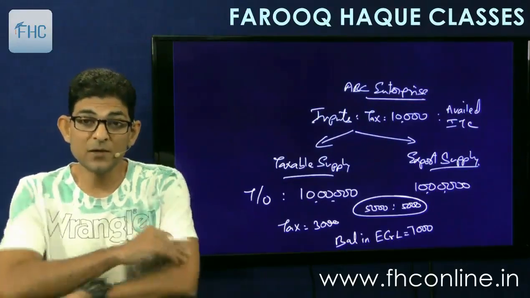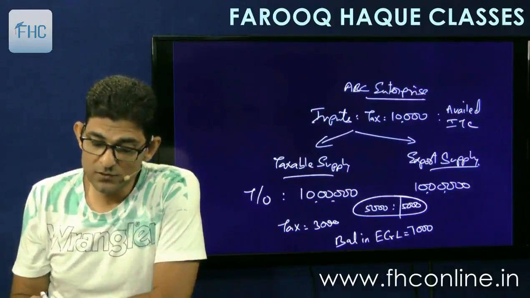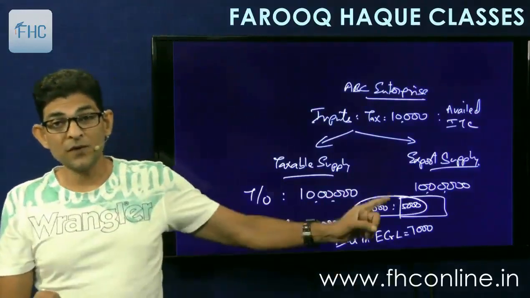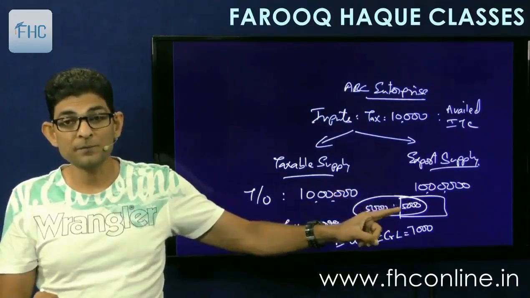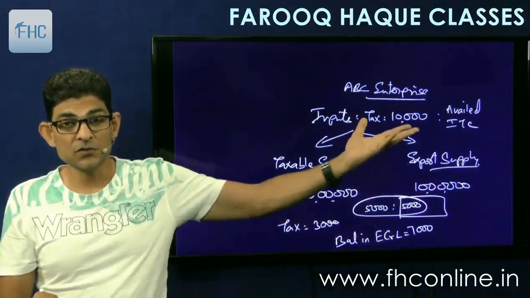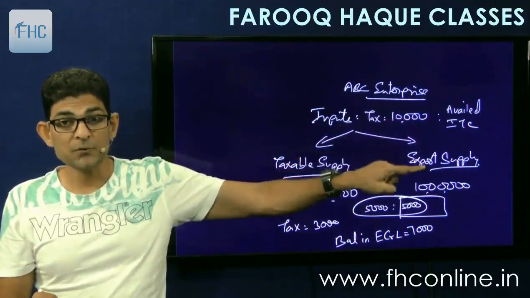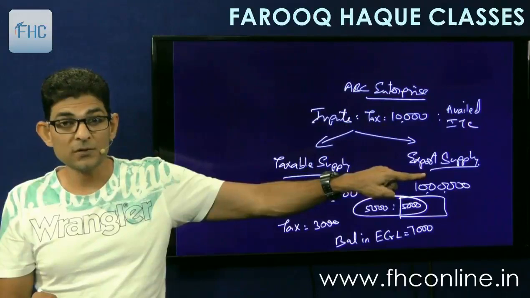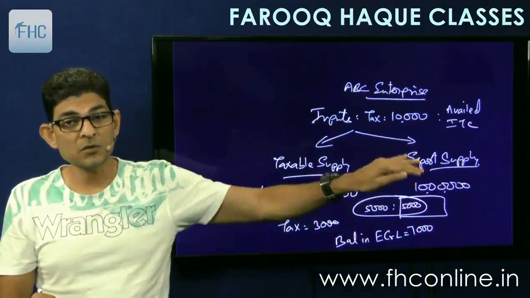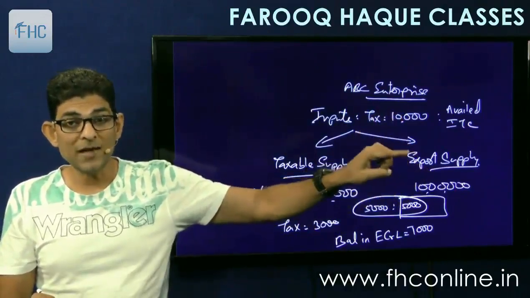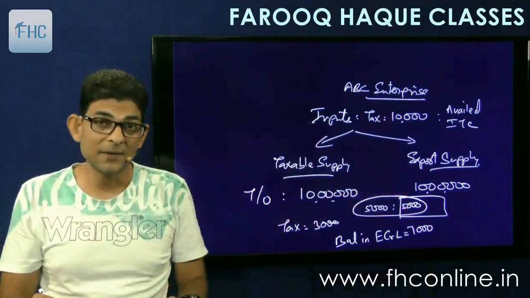So can I claim the full 7,000 as refund? No. My refund will be restricted to this 5,000. This 5,000 is the amount that I have calculated in that formula. What is the formula? Net ITC, the total ITC claim, into export supply, that is zero rated supply turnover, divided by total supply. So total supply is 20 lakh, export supply is 10 lakhs. So 10,000 into 10 lakh upon 20 lakh will give me 5,000. 5,000 is the maximum that I can claim.